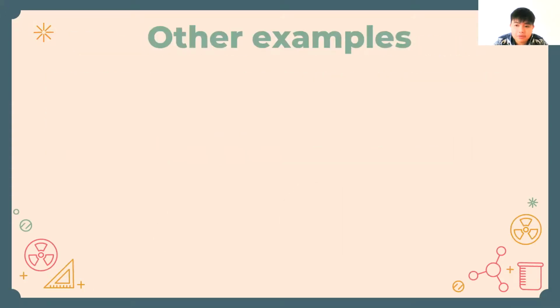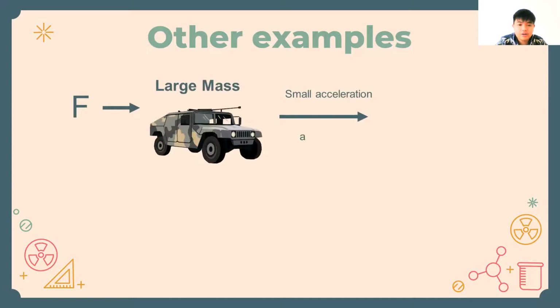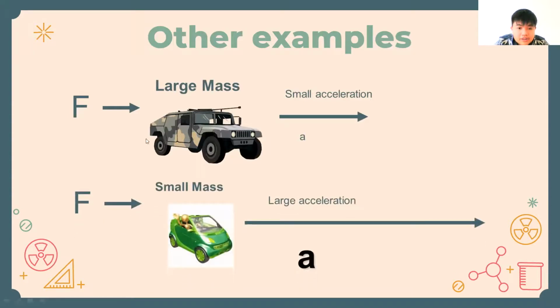Okay, there are some more examples. Imagine that you have a large tank and a small car. As you can imagine, a tank has a larger mass than the small car. With a larger mass, you will produce a small acceleration, but with a smaller mass, you will achieve a larger acceleration. So larger mass, smaller acceleration. Smaller mass, larger acceleration. It's like that.